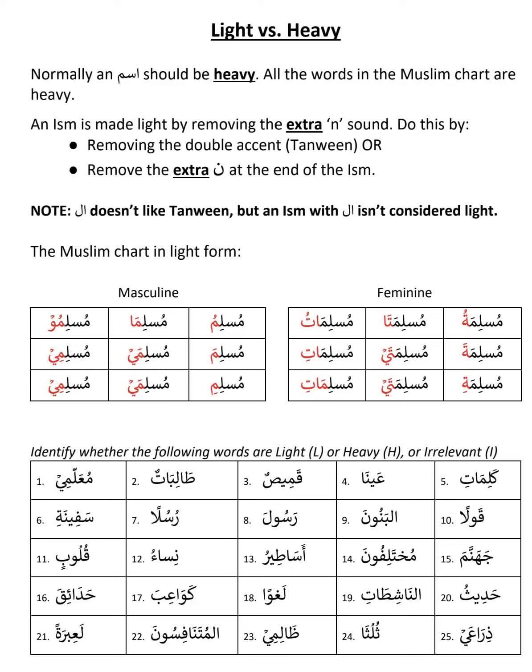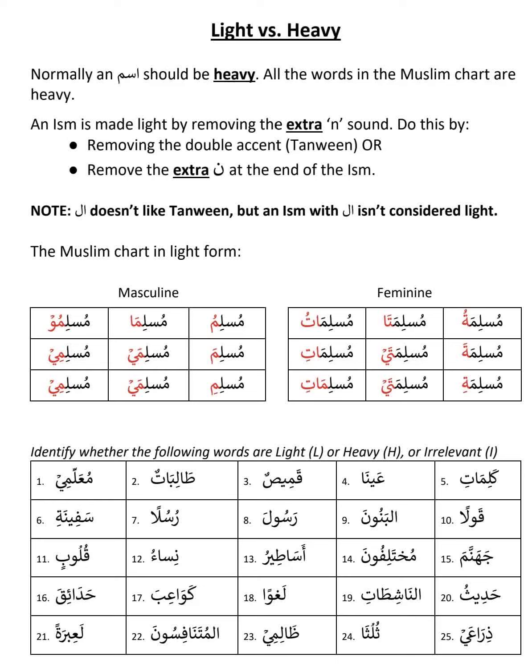In simple terms, Muslimun is called heavy when it is with Lammatain. It is heavy when it has the extra noon. Muslimun has an ending noon, right? If you remove that noon, it becomes Muslimu. So when you remove the noon, it becomes light. Simple.